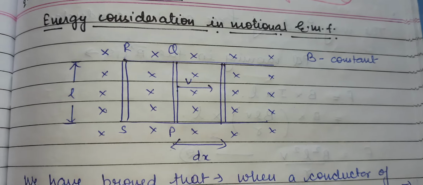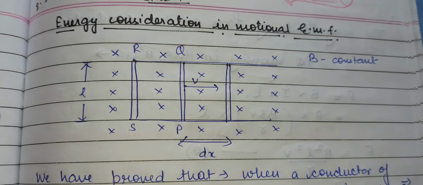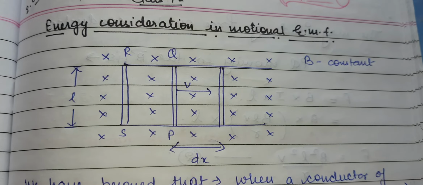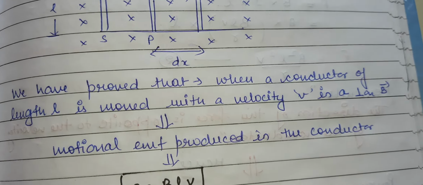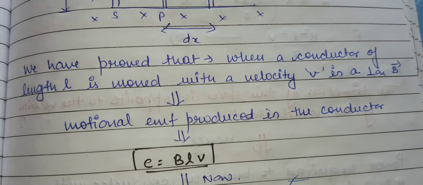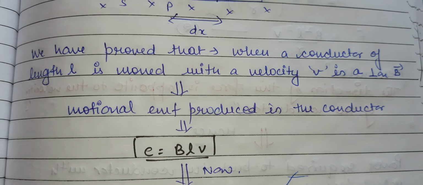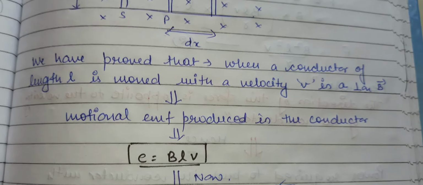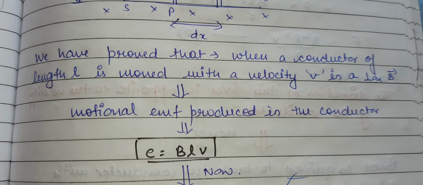And if a conductor is moving with a velocity of v, the EMF generated in that case will be E equals BLV. So we have proved that when a conductor of length L is moved with the velocity v, motional EMF is produced in that conductor, and the EMF will be equal to BLV. Now in this topic, what we have to discuss is what is the amount of the